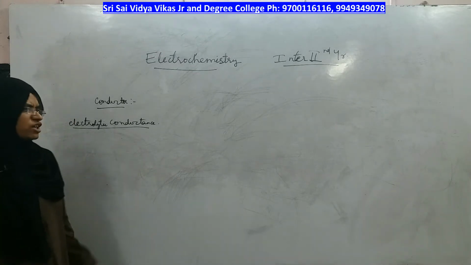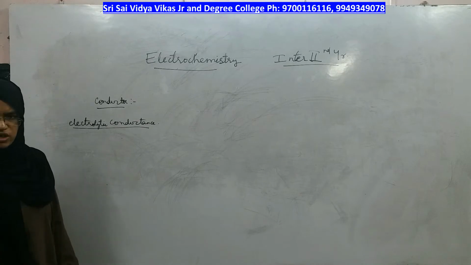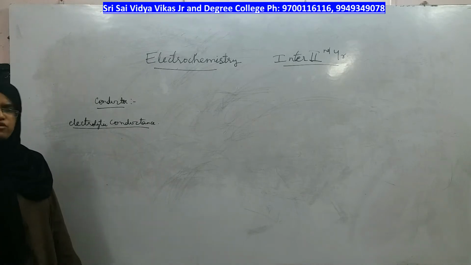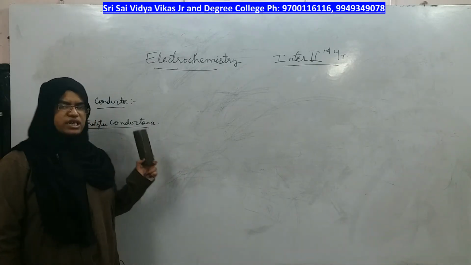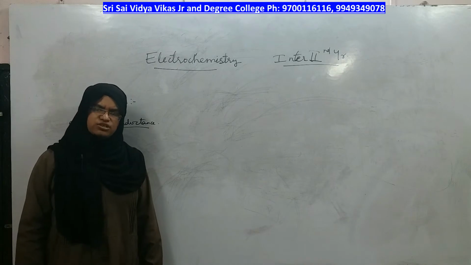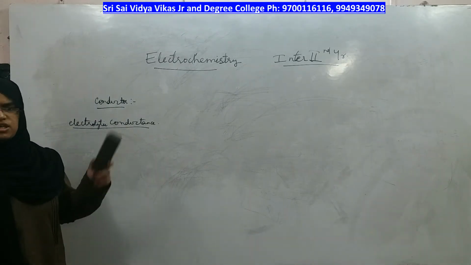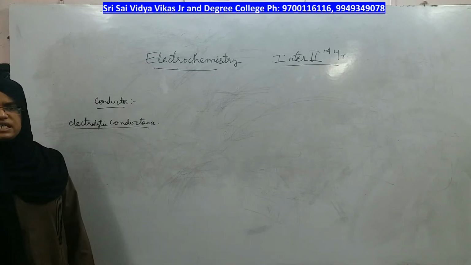So, depending on the value of conductance, what happens to the movement of ions, or on what basis does the conductance value change? If you increase the quantity of water in the solution, what happens to conductance? If you decrease the quantity of water, what happens to the conductance? All those relations you will see under the same heading called electrolytic conductance.